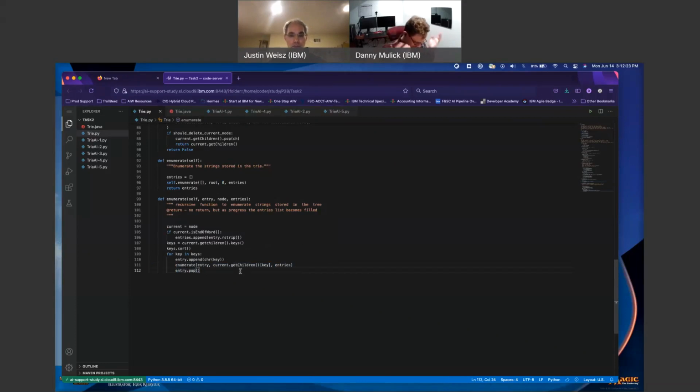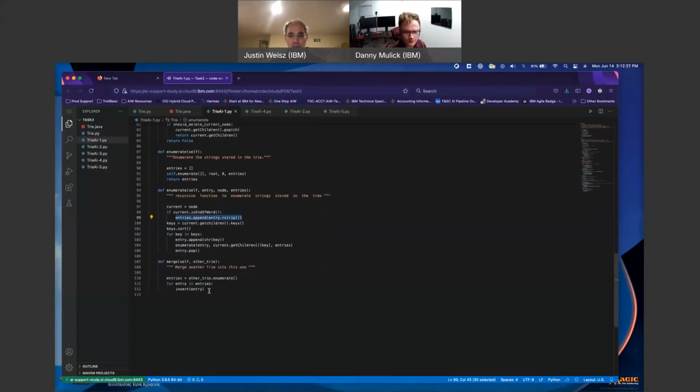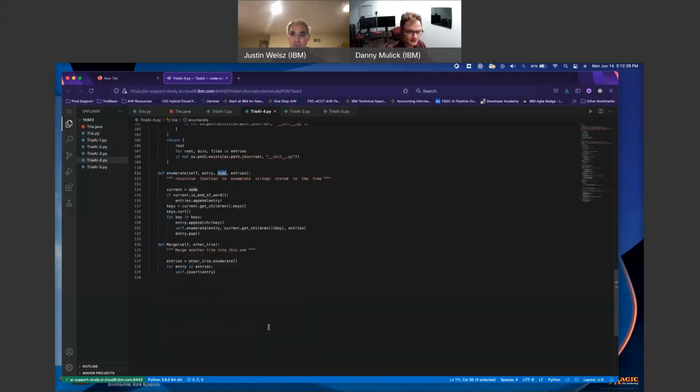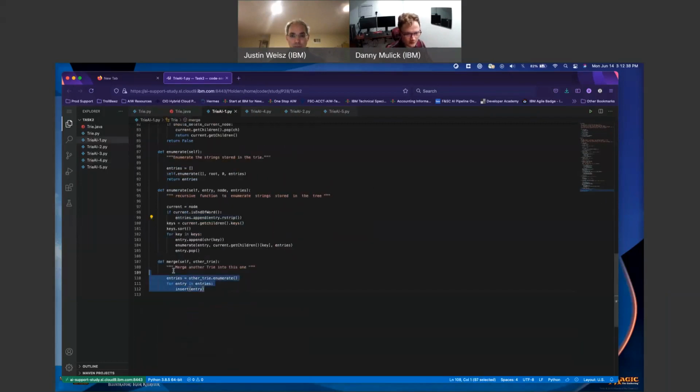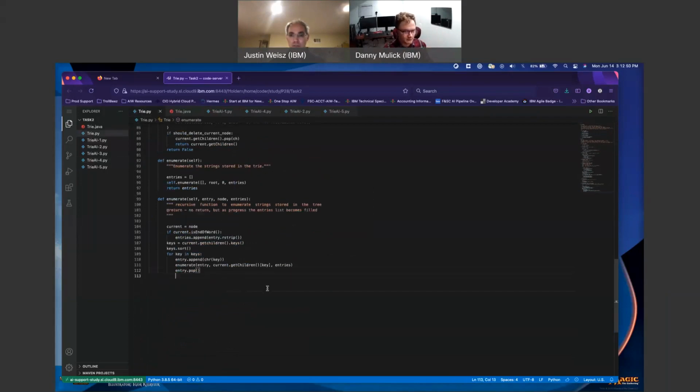So I'm looking at this, and this enumerate function is what's starting to throw me off because it's not quite looking as expected. Noticing that I'm running out of time, another example I'm going to use, looking at these between the two, I believe four is not the one that I like because it uses OS, and I don't quite understand why. Moving on. Merge self other trie. Merging tries together. Other trie.enumerate. Okay, you know what? That makes sense to me. This is something that I can just go ahead and bring through.